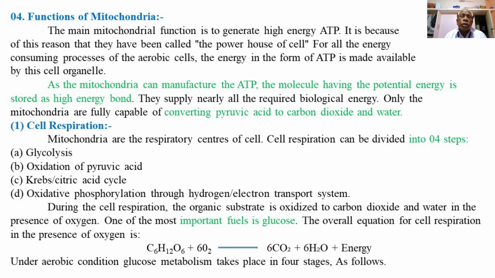that is glycolysis, oxidation of pyruvic acid, Krebs cycle or citric acid cycle, and oxidative phosphorylation or the electron transport system, are supplied. All these four steps of cellular respiration need enzymes, and these enzymes are supplied by the mitochondria, and thus the mitochondrion is the respiratory center of the cell, involving the four steps of cell respiration, that is glycolysis, oxidation of pyruvic acid, Krebs cycle or TCA cycle, citric acid cycle, and the fourth one, oxidative phosphorylation through the hydrogen, that is the electron transport system.